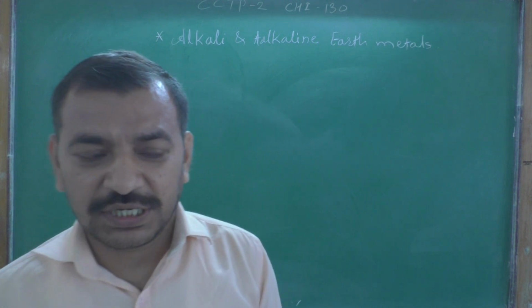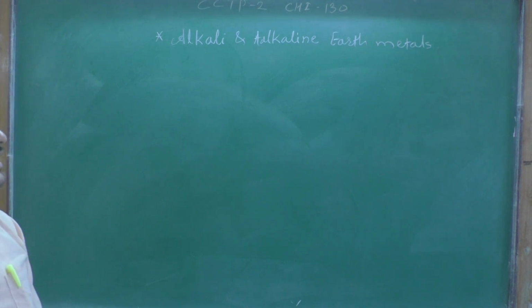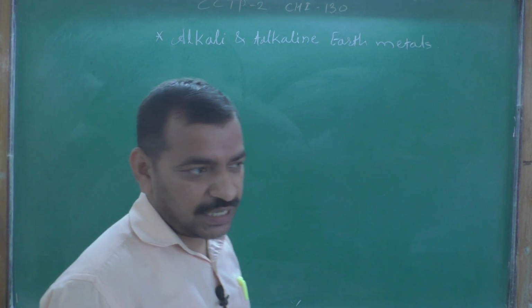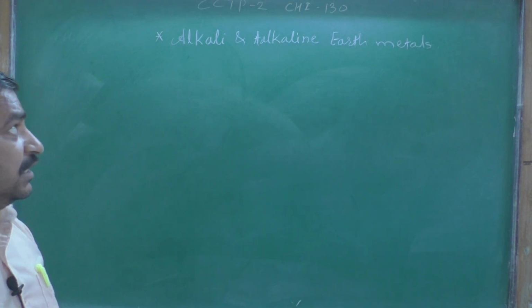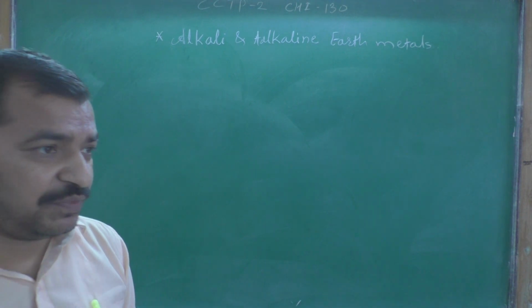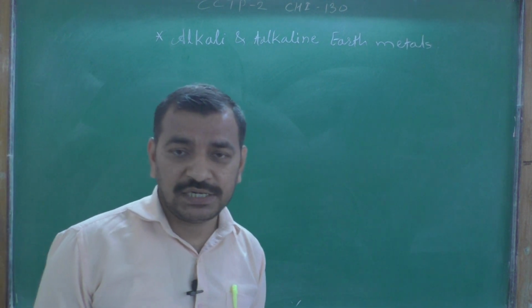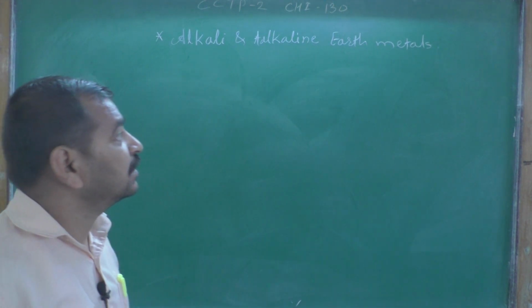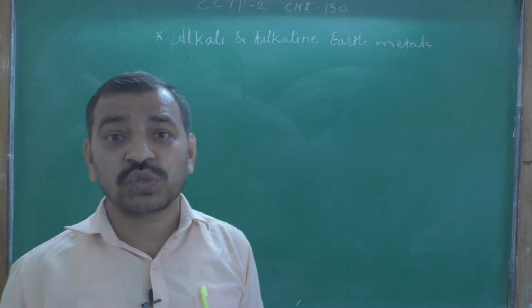Today we discuss the course CCTP second, paper number 130 CHI 130. Today's topic is the second chapter, alkali and alkaline earth metals. In this we are discussing solvents.